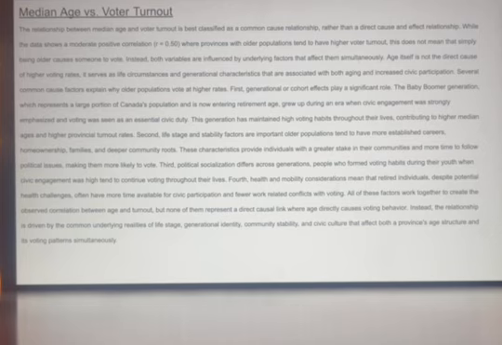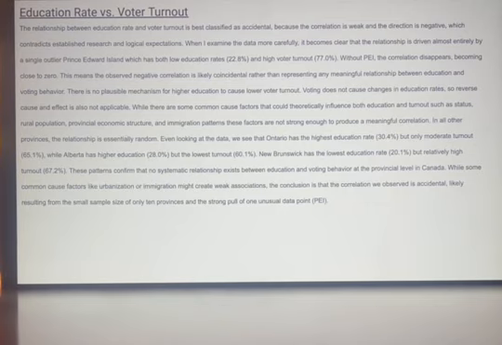Older populations have had more established careers, home ownership, and community roots, giving them a greater stake in their communities and more time to follow political issues. Third, political socialization. People who form voting habits during their youth tend to continue voting throughout their lives. These factors work together to create the observed correlation, but none represents a direct causal link where age directly causes voting behavior.